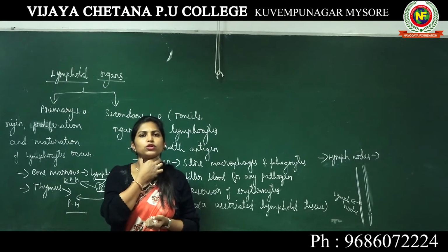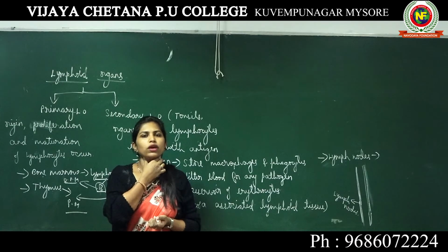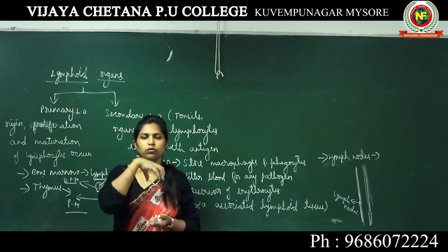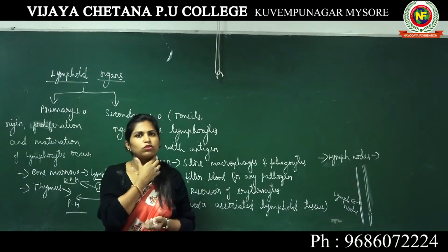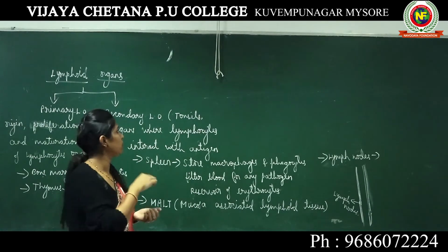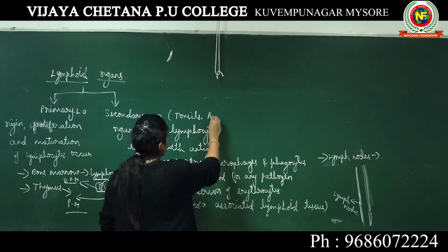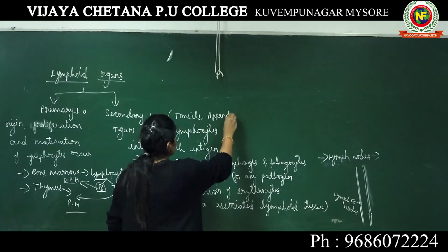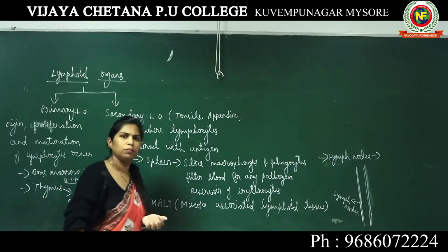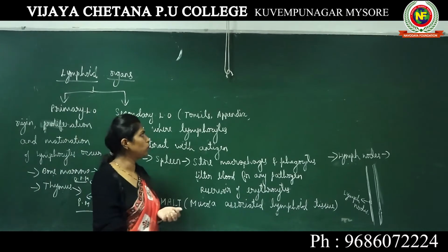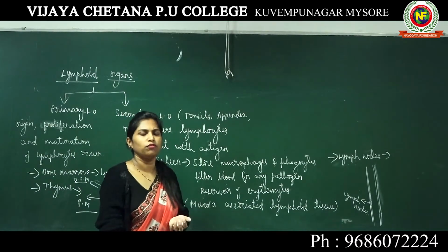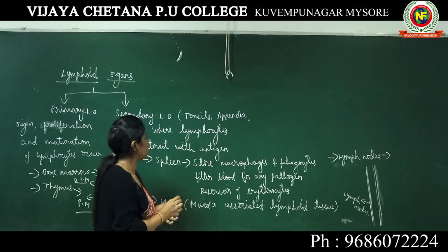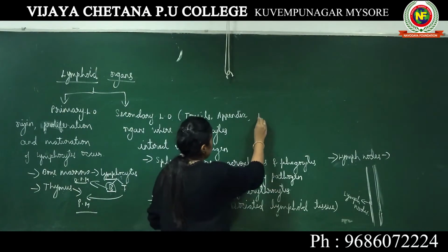So they will try to capture some incoming pathogens. That way they also act as secondary lymphoid organs. Appendix. Appendix is an outgrowth present in the cecum region of your large intestine. It also acts as a secondary lymphoid organ.